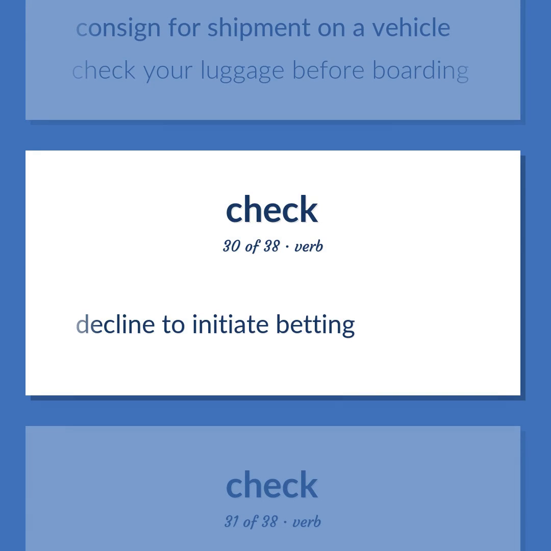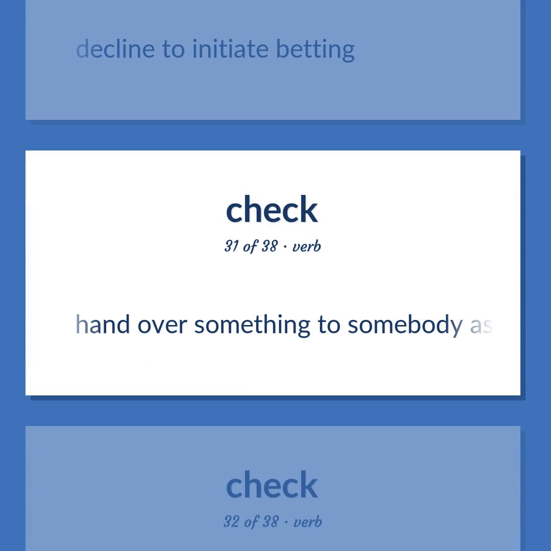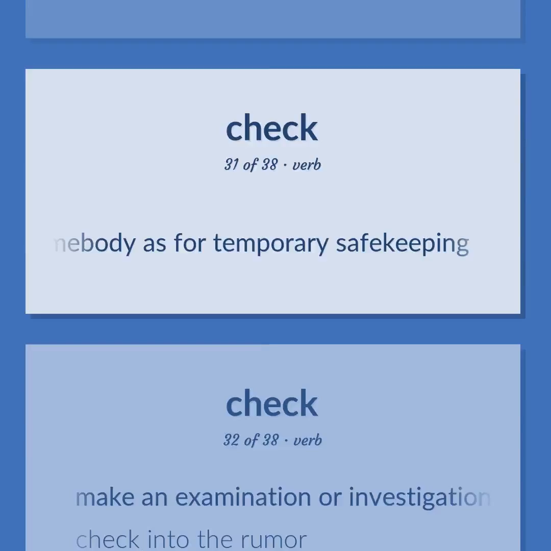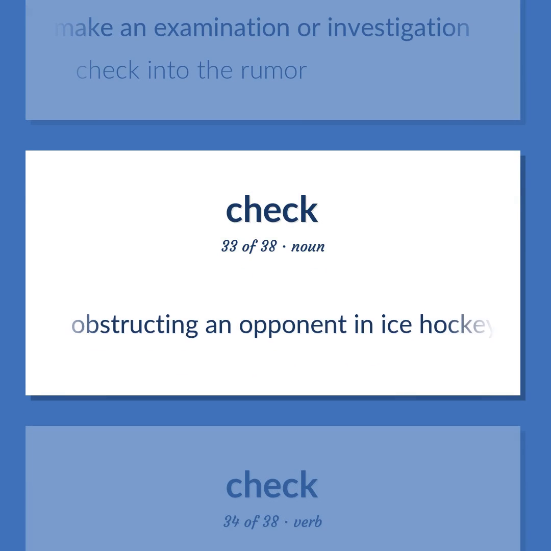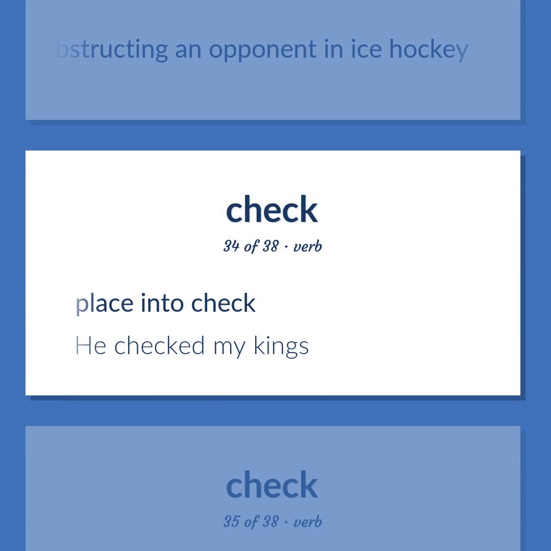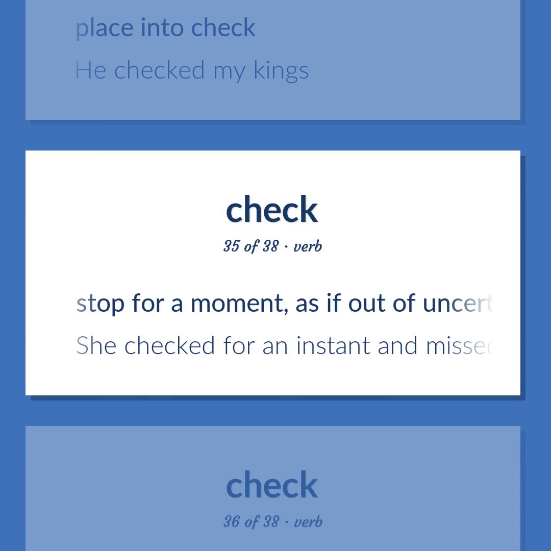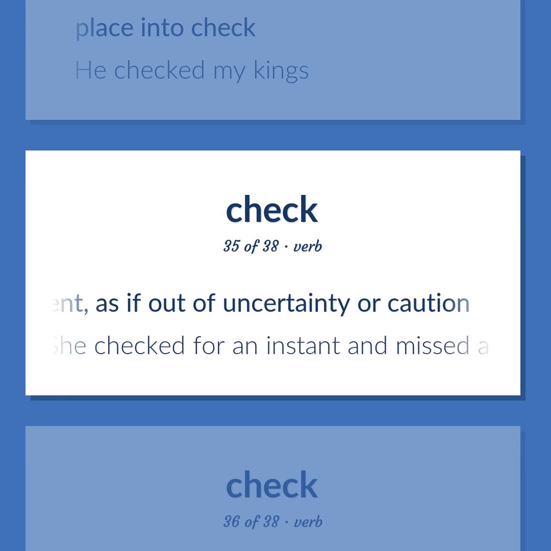Decline to initiate betting. Hand over something to somebody as for temporary safekeeping. Make an examination or investigation. Check into the rumor. Obstructing an opponent in ice hockey. Place into check. He checked my king. Stop for a moment, as if out of uncertainty or caution. She checked for an instant and missed a step.